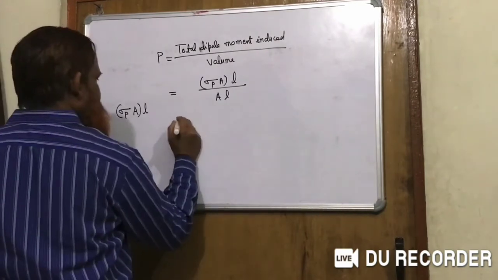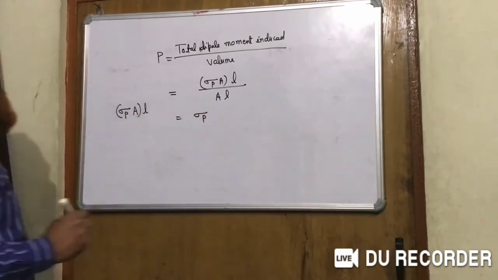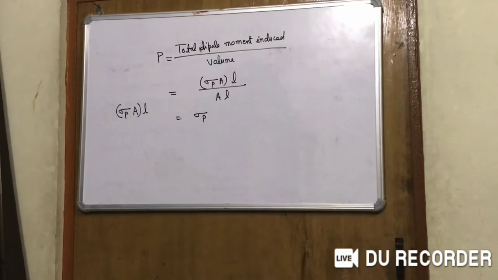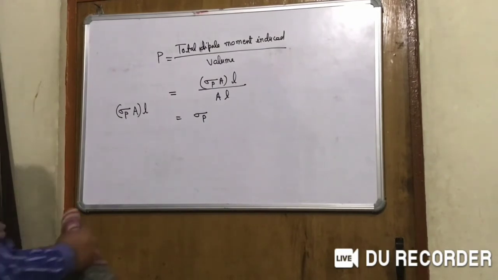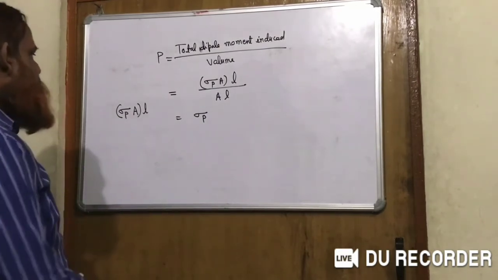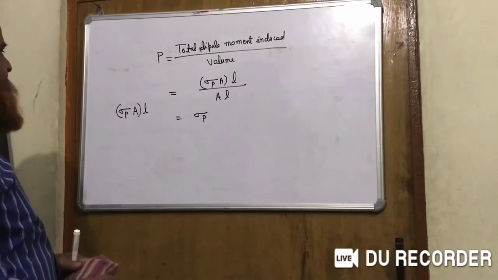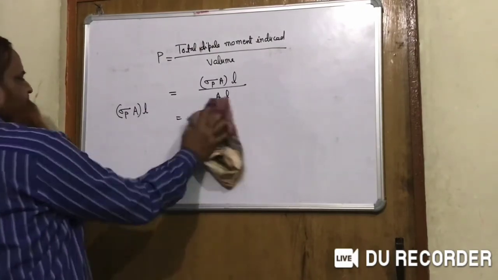So we get sigma P. So we can derive that polarization vector is the dipole moment per unit volume, and it is also equal to the induced charge per unit area.